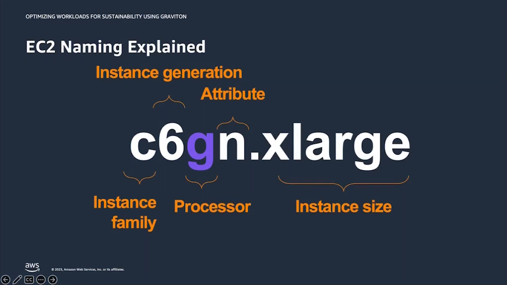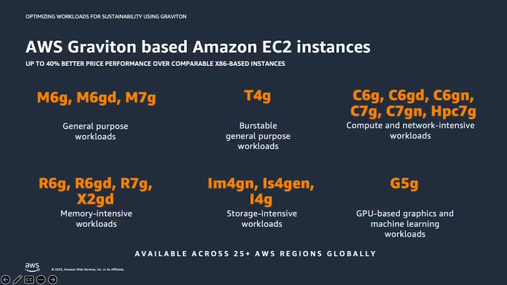In this case, the G stands for Graviton. So this is the easiest way to determine if an instance type is powered by a Graviton processor. Following that, you have attributes specific to that instance type, and then you have the instance size. So keeping this in mind, let's take a look at all of the instance types available today powered by Graviton.